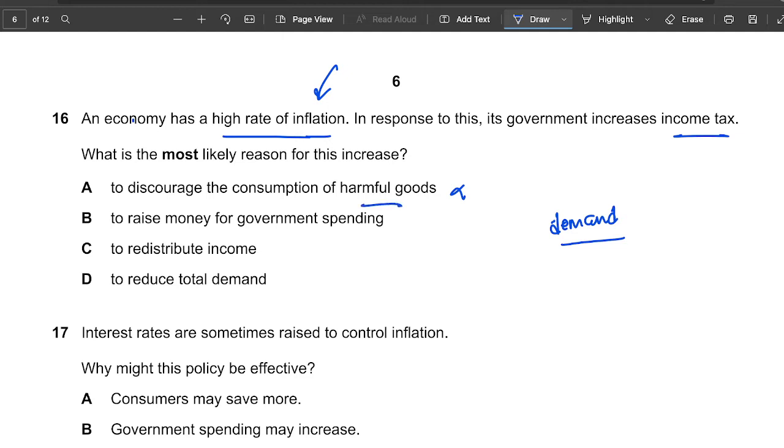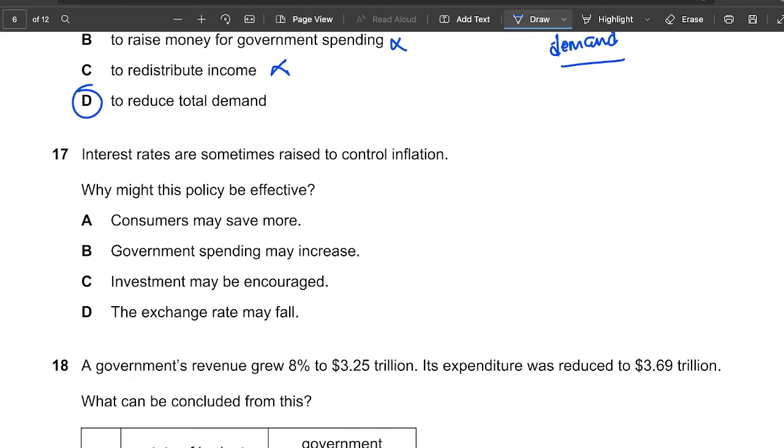To raise money for government spending, I mean, that could be a reason, but remember, in response to this, they want to reduce inflation. This is true, but not in relation to inflation. So this is wrong. To redistribute income, that again is wrong. Again, this could be correct, but remember, is it related to inflation? To reduce total demand, that is correct. Okay, because inflation is caused in two ways: cost of production is too high, or demand.